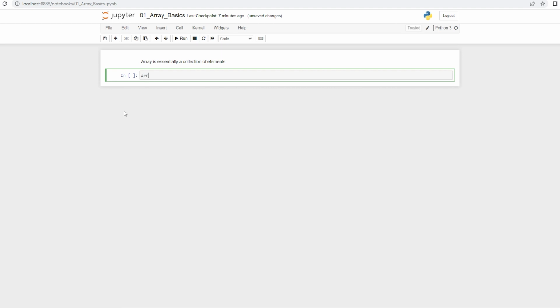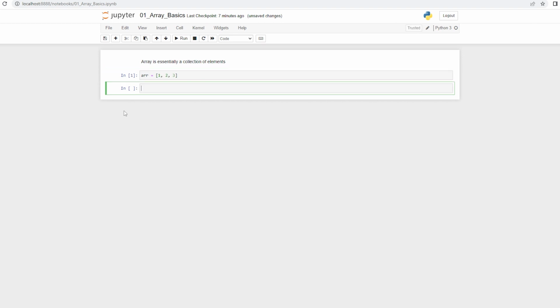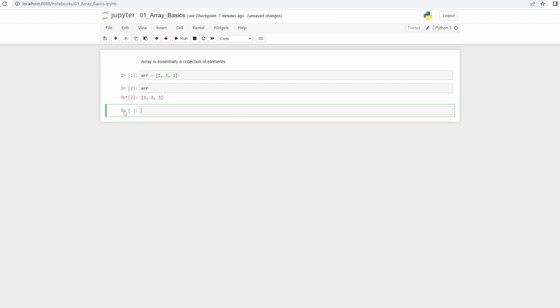In order to create an array, you declare the name of the variable, and you just put a square bracket, and inside this you can place your elements like this, and if I call it, you can see the array.